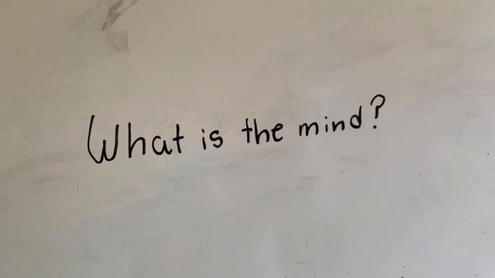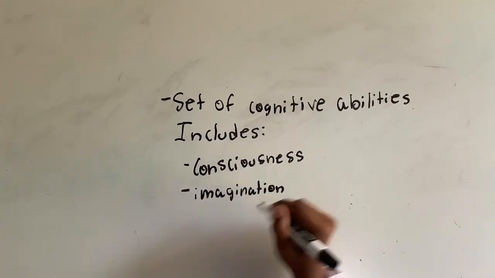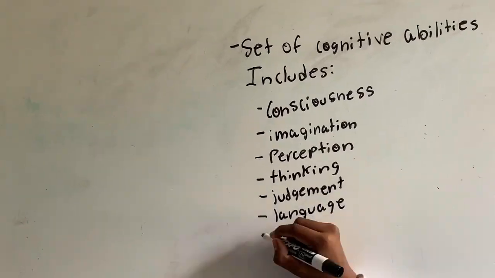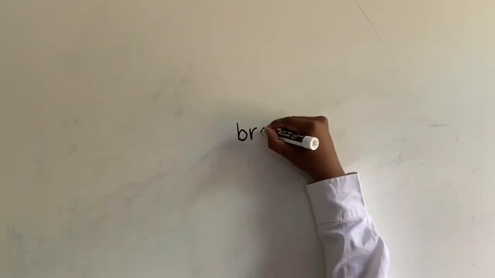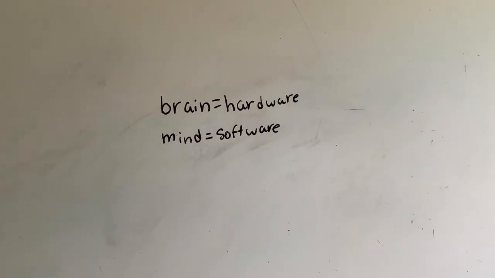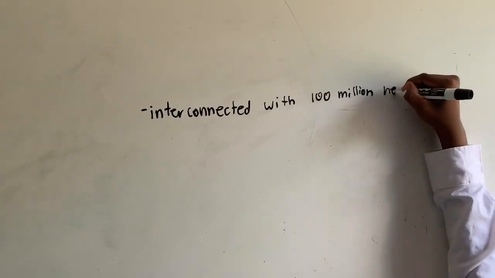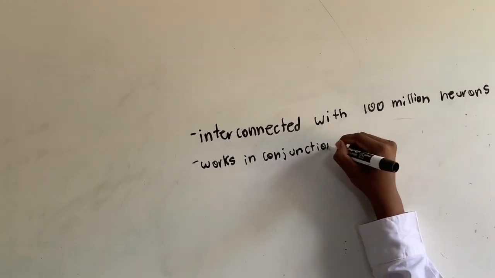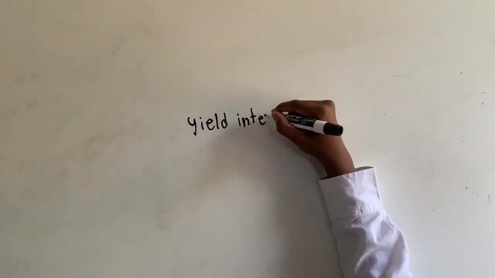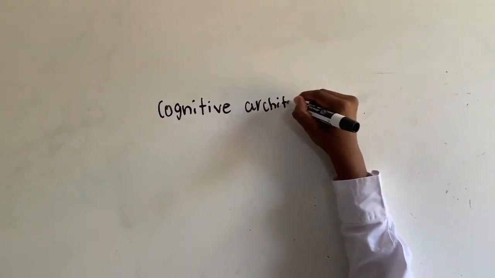So, what is the human mind? The human mind is a set of cognitive abilities, including consciousness, imagination, perception, thinking, judgment, language, and memory. Here's a good illustration. Let's say the brain is the hardware and the mind is the software. Your mind is interconnected with 100 million neurons, and it works in conjunction with its knowledge and skills to yield intelligent behavior. This is known as cognitive architecture.